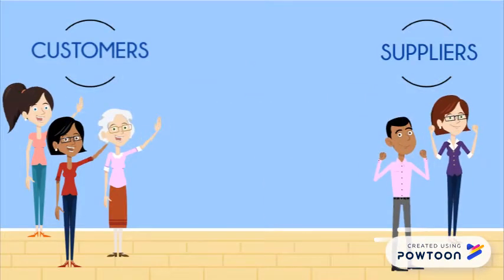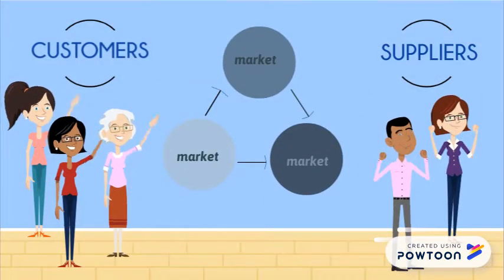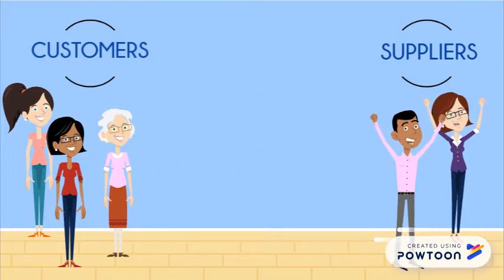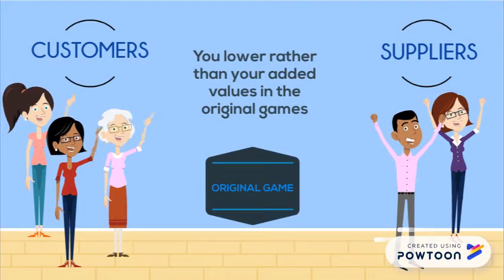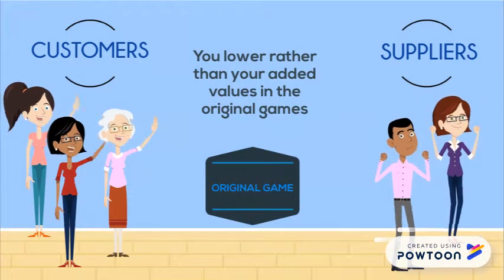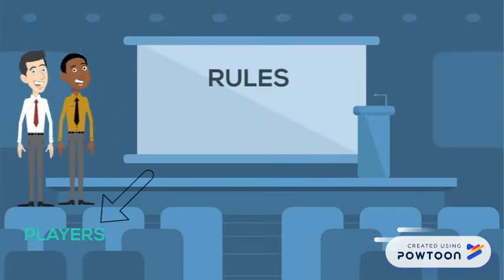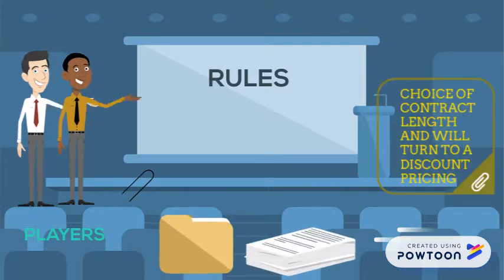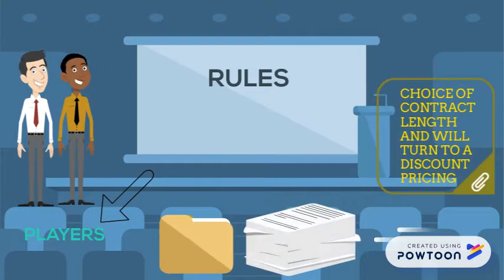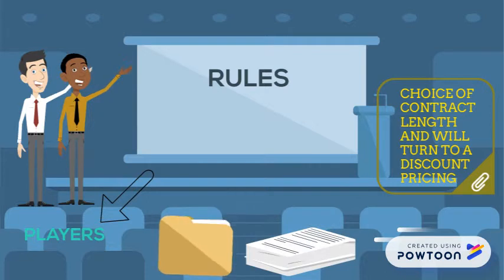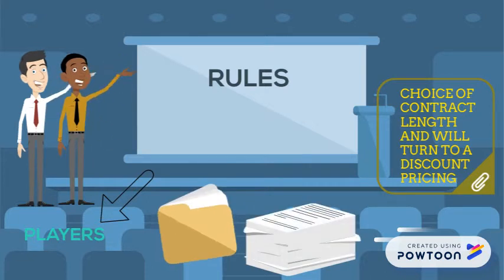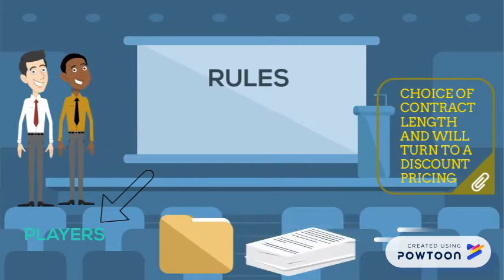Added value. Added value can arise if your customers or suppliers are in more than one market, so you lower, or raise, your added value in the original game. Rules. Rules impose constraints on what players can do, and constraints can link games. We look at linking games through choice of contract length, and will turn to a discount pricing rule that links games in mass consumer markets.